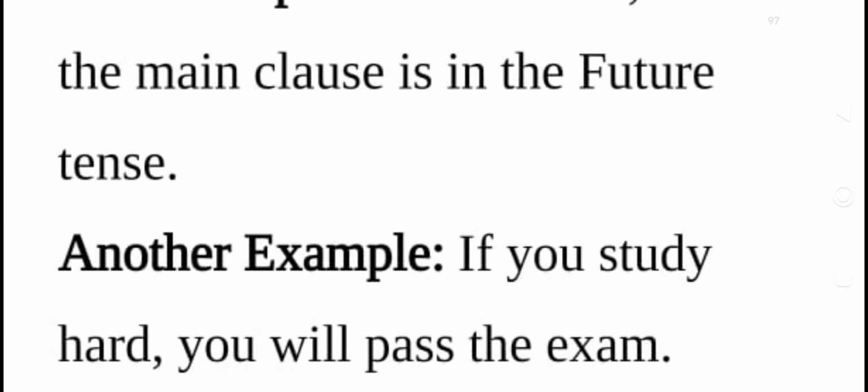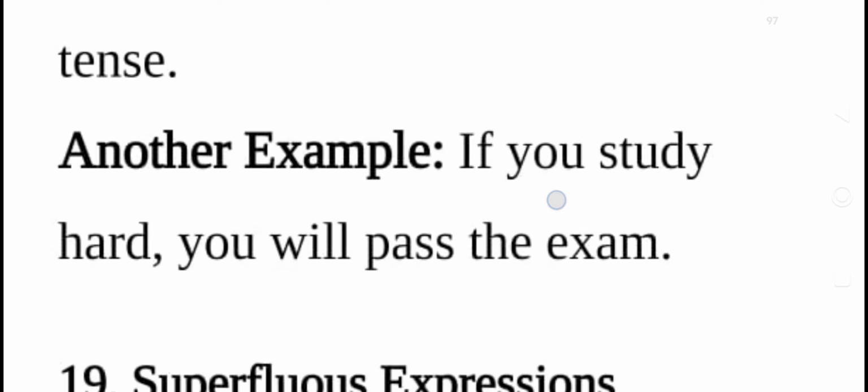So that is future tense, or I gave you will, shall, or can or may. Simple present tense is followed by these according to the situation. You can change the verb, but four options are there: either will or shall or can or may. Let us see another example. Another example is if you study hard, you will pass the exam, right? So this is called first condition, open condition, because the consequence is still in your hand. So please keep in mind and please read all four types of conditional sentences which are often asked in exams.